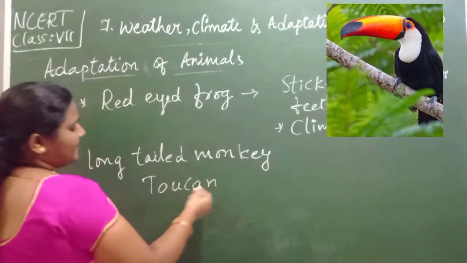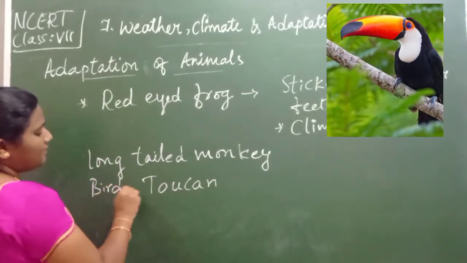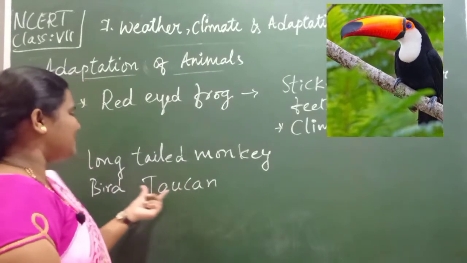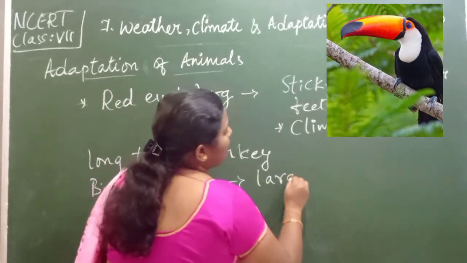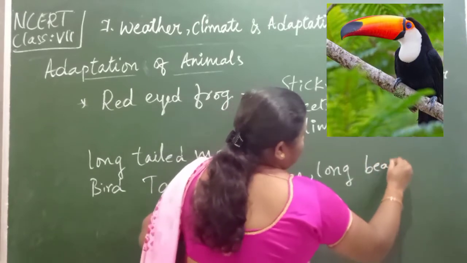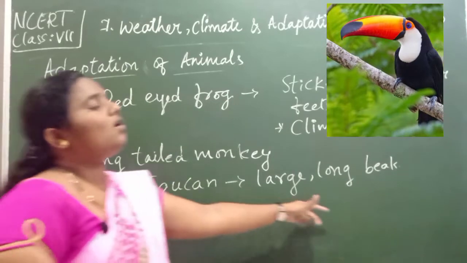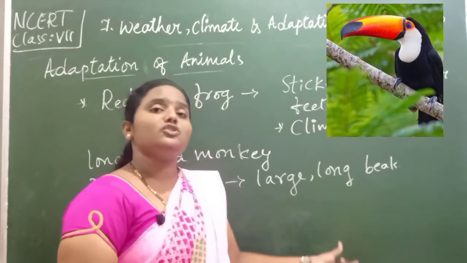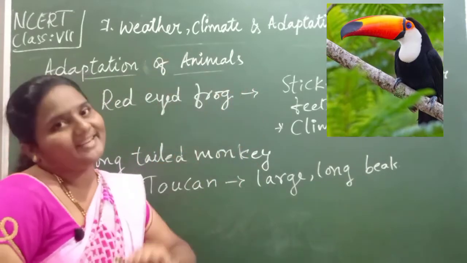Toucan, we can say it's the name of the bird. The bird name is what? Toucan, isn't it? How do you pronounce it, children? Toucan, it's the name of the bird. The feature of this bird is that it has a large long beak. What does it have, children? It has a long beak. This long beak is helpful in consuming the food which is present at the tip of the tree, children.